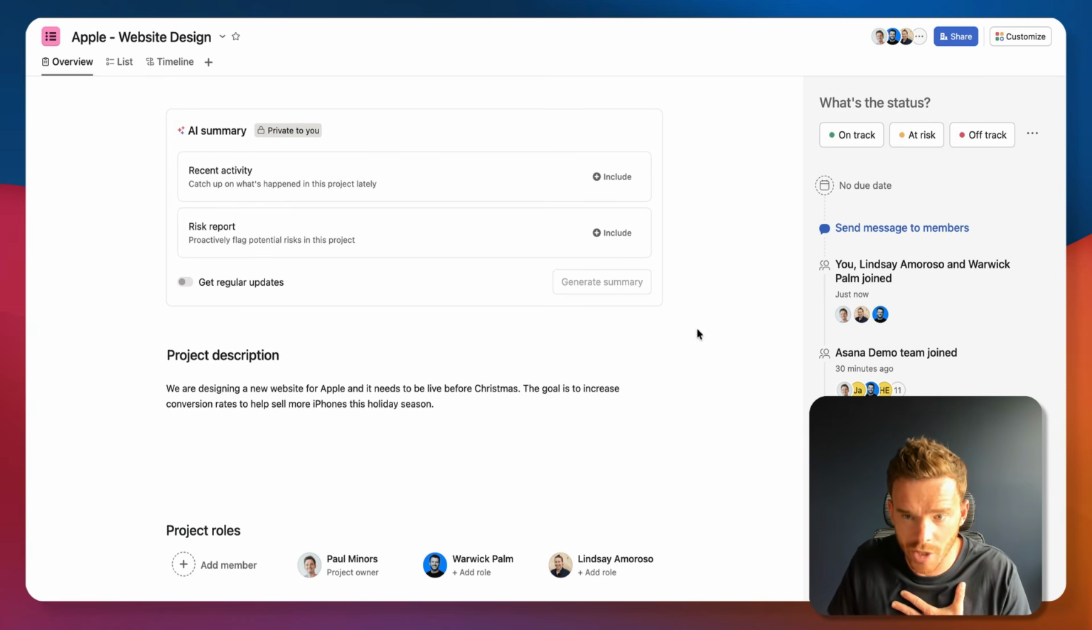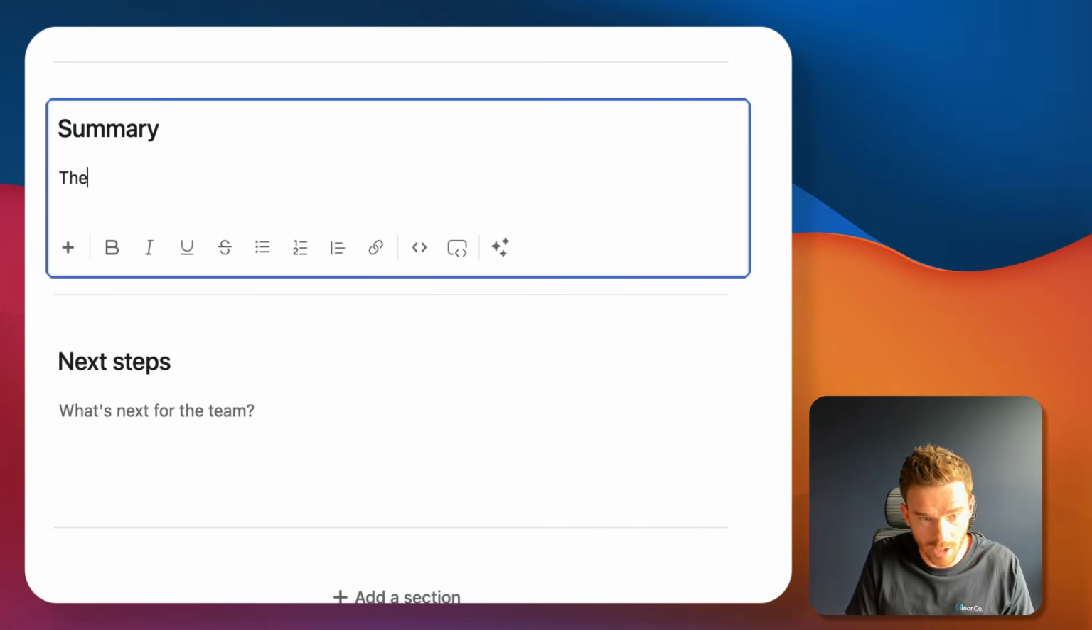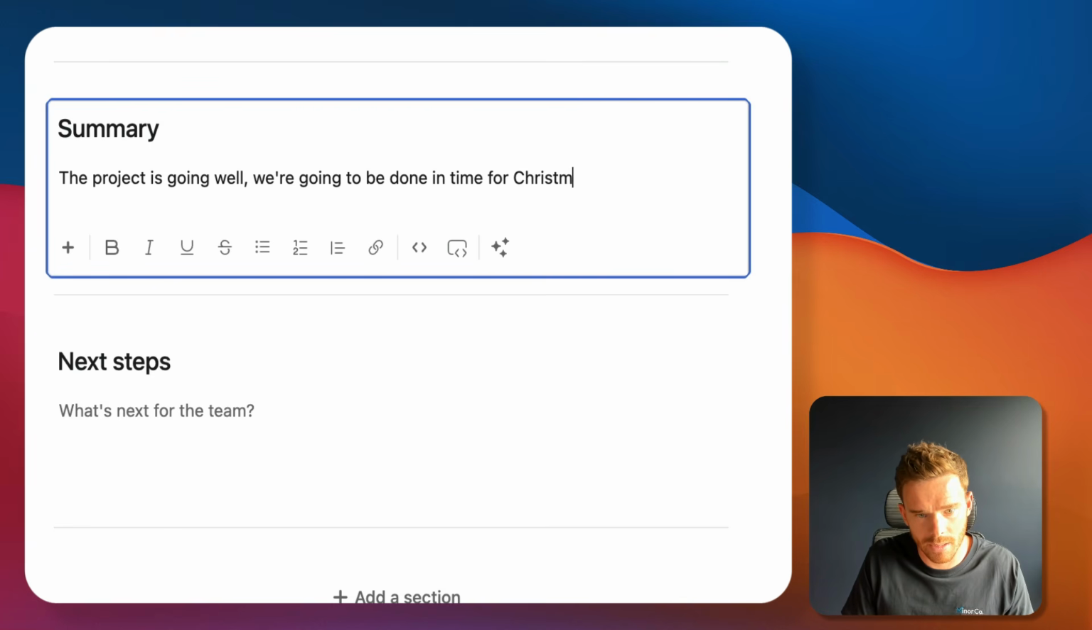So now, as the project manager, when I update the status of the project over here, I can determine if the project is on track, at risk, or off track. So let's just say we're on track now. I can say the project is going well. We're going to be done in time for Christmas.